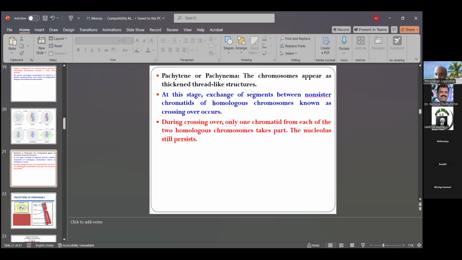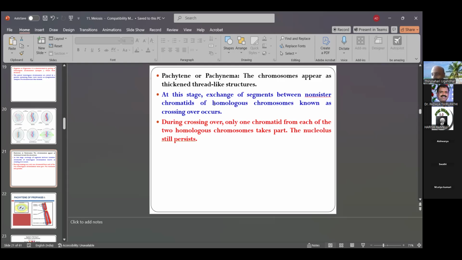At this stage, exchange of segments between non-sister chromatids of homologous chromosomes is known as crossing over. In this example, crossing over is between non-sister chromatids. Non-sister means not XX, the same pair of chromosomes.